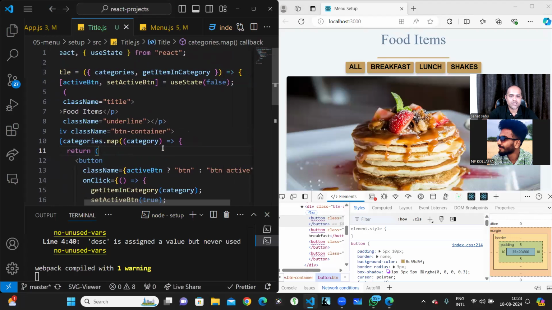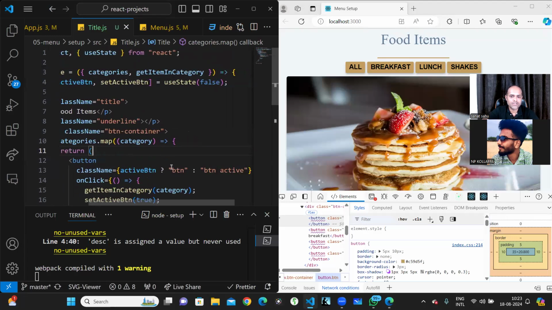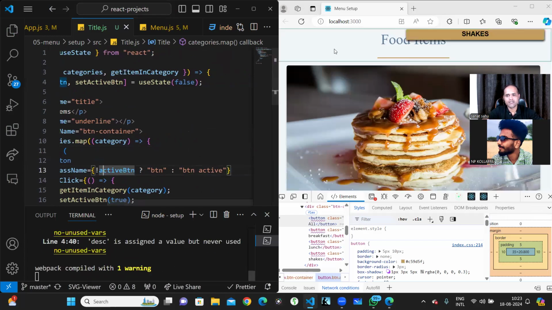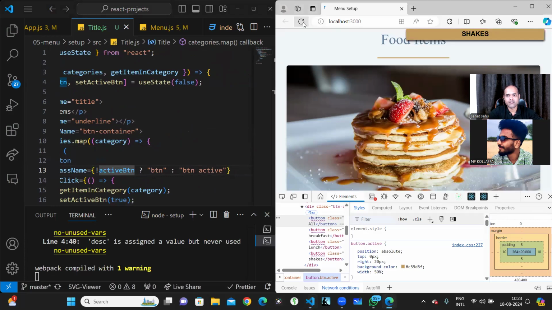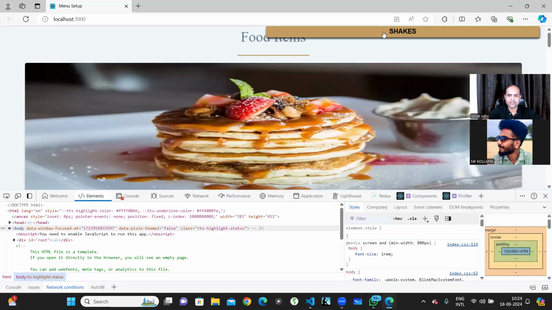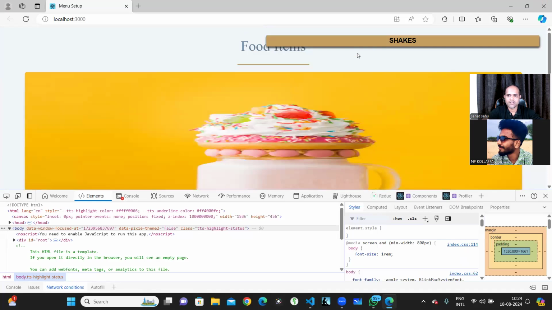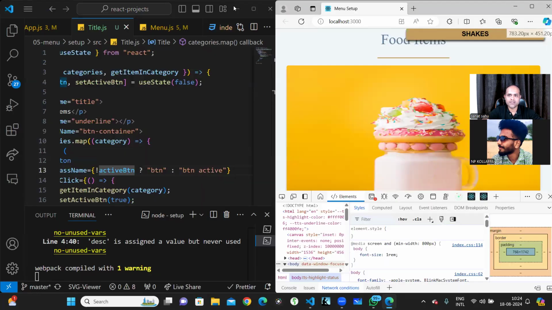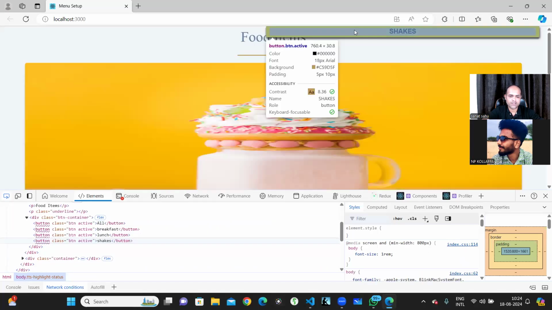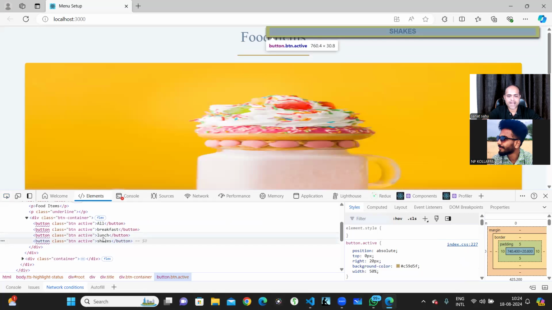One more thing we are doing wrong. If it is false, button should be there. If it is true, button active should be there. So when I click on all, oh, okay, got it. Now I understand what the problem is. So basically, I have done all this position and everything now, so that is the reason it is not working. You see, everything became active.